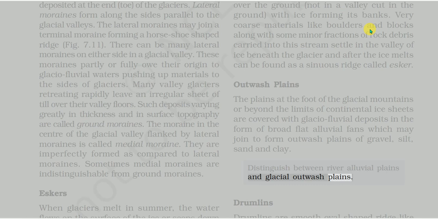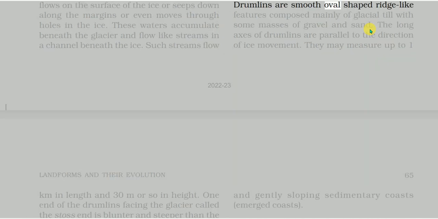Drumlins. Drumlins are smooth oval-shaped ridge-like features composed mainly of glacial till with some masses of gravel and sand. The long axes of drumlins are parallel to the direction of ice movement. They may measure up to 1.